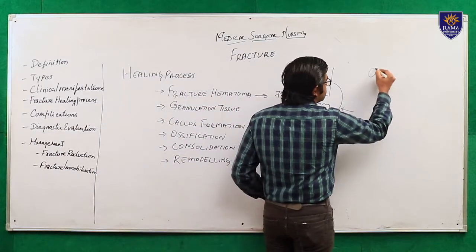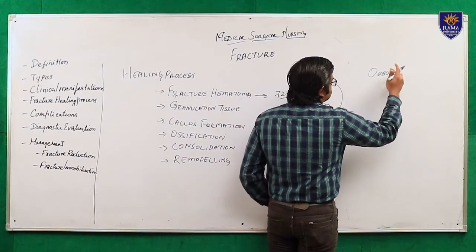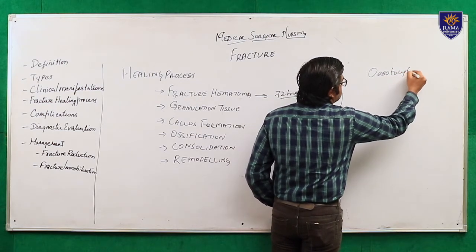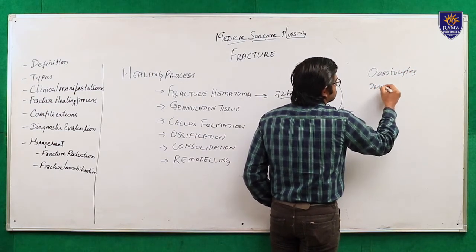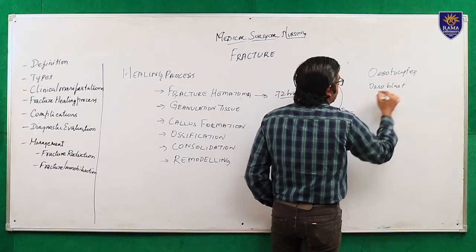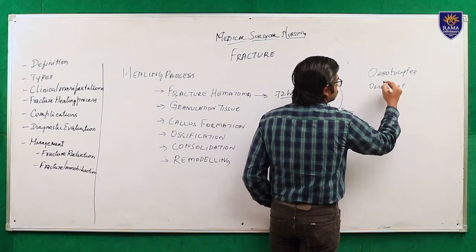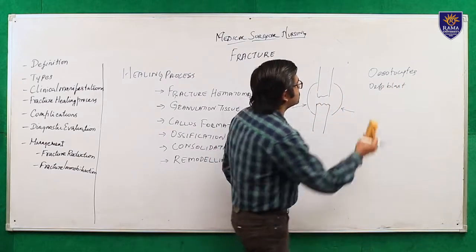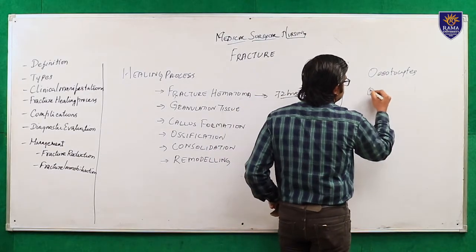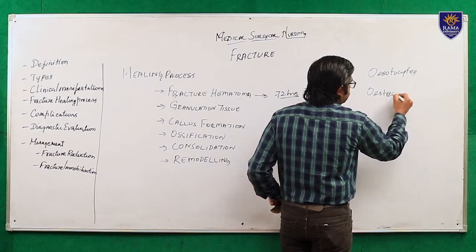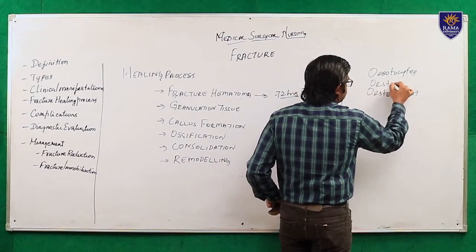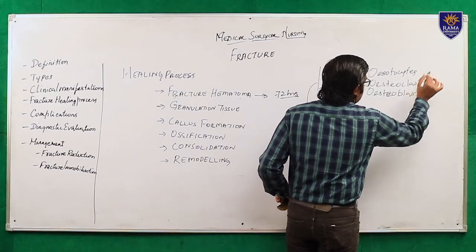There are three cells in your body: osteocytes, osteoblasts, and osteoclasts.